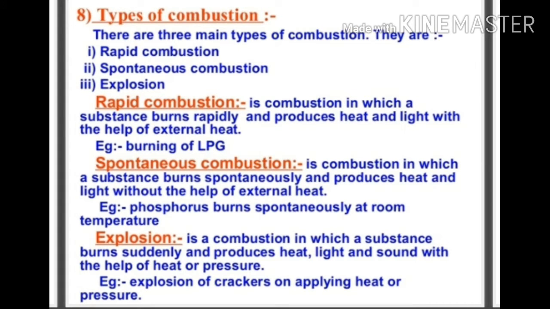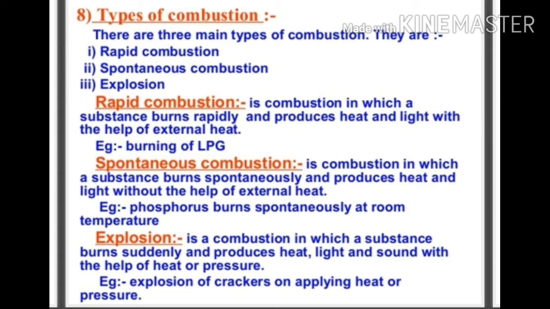Types of combustion. There are three main types of combustion, and their names are rapid combustion, spontaneous combustion, and explosion. Come to the first type, rapid. Rapid means very fast. This is a combustion in which a substance burns rapidly and produces heat and light with the help of external heat. With the help of external heat means we have to ignite it by using some lighter or matchstick, matchbox, etc. For example, burning of LPG. For burning of LPG, you have to ignite it with the help of a lighter or matchstick.